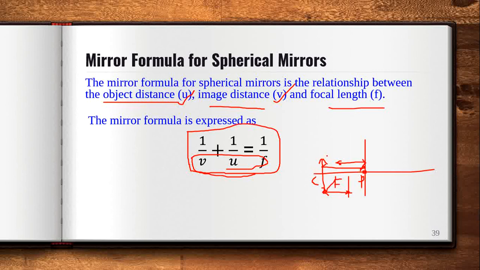Now similarly, the height of the object is given, and the height of the image formed. So that means how much magnification is done.